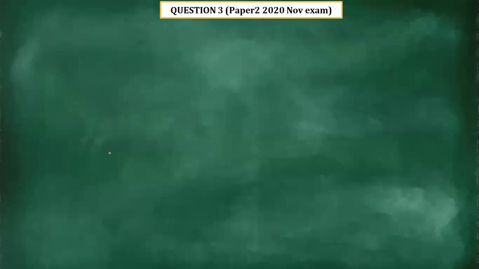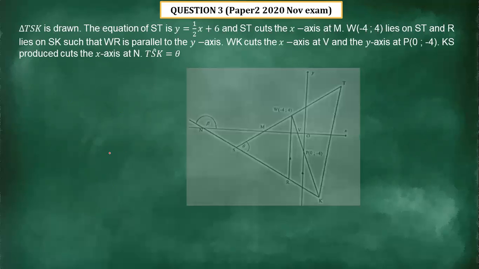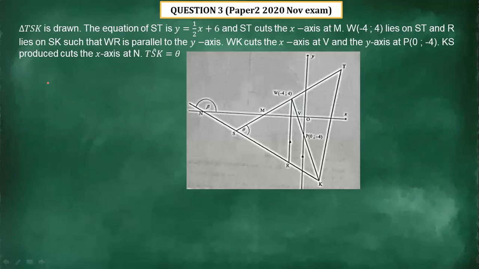Now we are in question 3 of analytical geometry of the 2022 question paper, which was written last month in November on the 16th. Let's see what the question was. Triangle TSK is drawn.